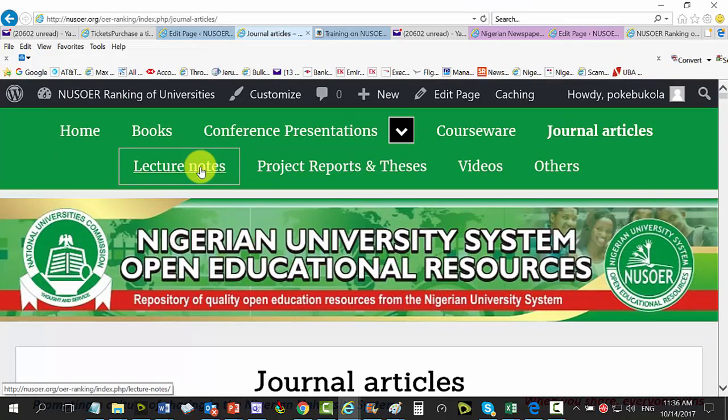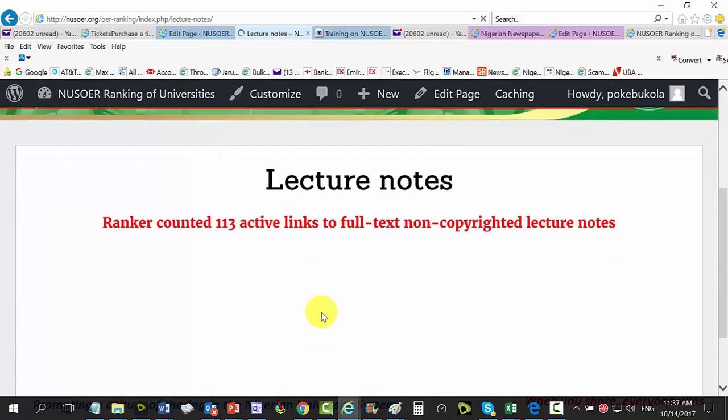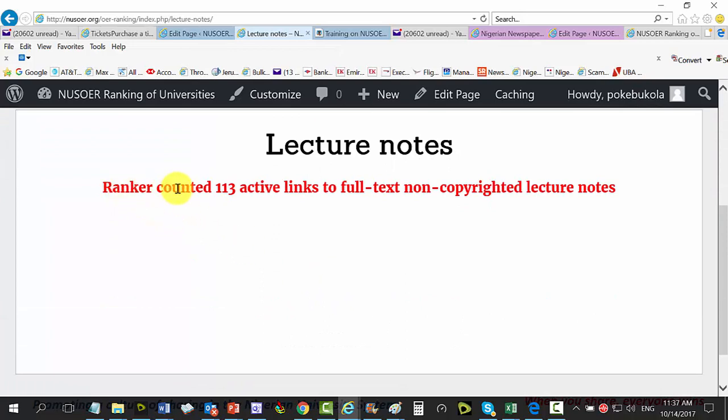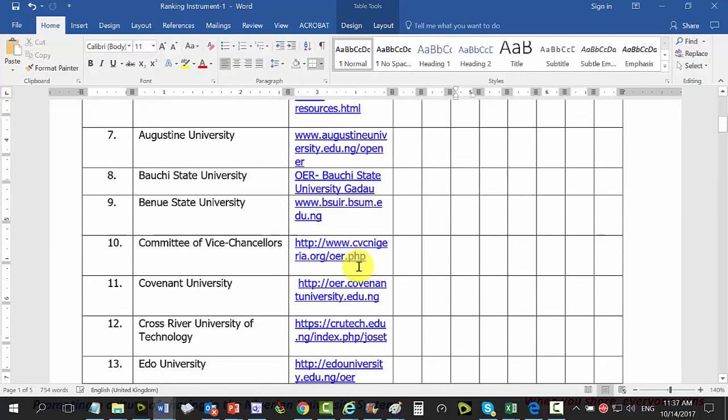Let's go to lecture notes. It will be interesting to see what the lecture notes count is. The ranker counted 113 active links to full text non-copyrighted lecture notes. Of course, many of our lecturers at this time will not want to be releasing their lecture notes, but over time we will get there. So 113 active lecture notes. Let's see what that can score.